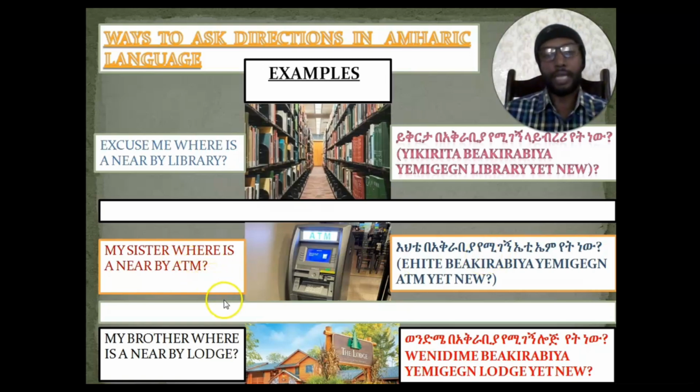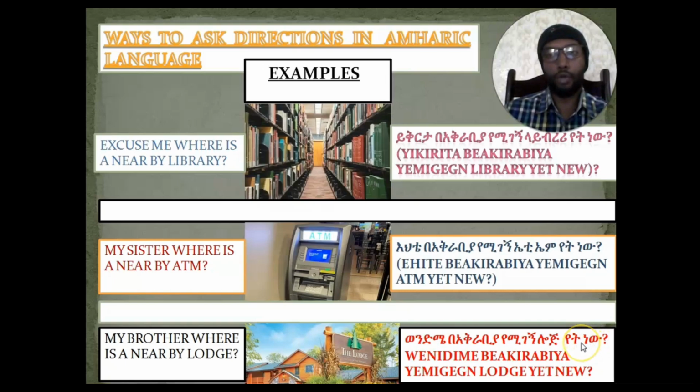The other example is that you are new to a place and you want to find a lodge. For instance, let us say you are a tourist and you want to find a lodge. If the person you are asking is male, you can say, my brother, where is a nearby lodge? In Amharic language, you will say: ወንድሜ በአቅራቢያ የሚገኝ lodge የት ነው?